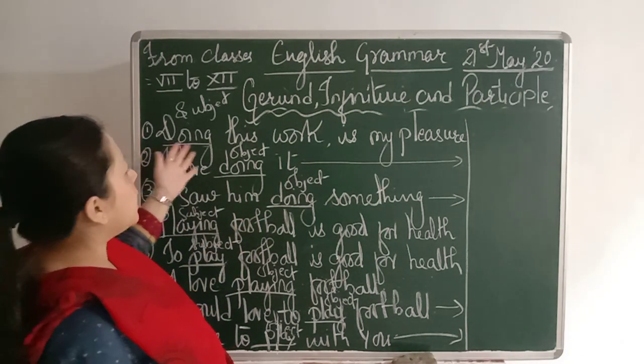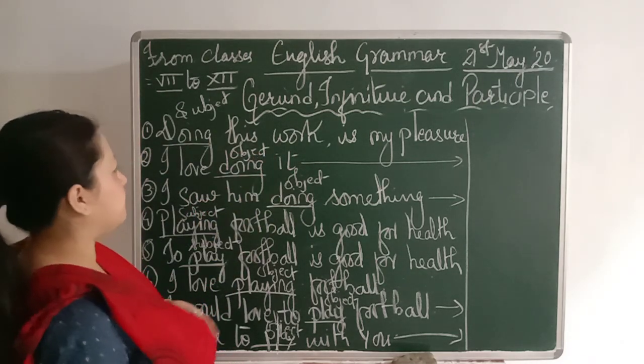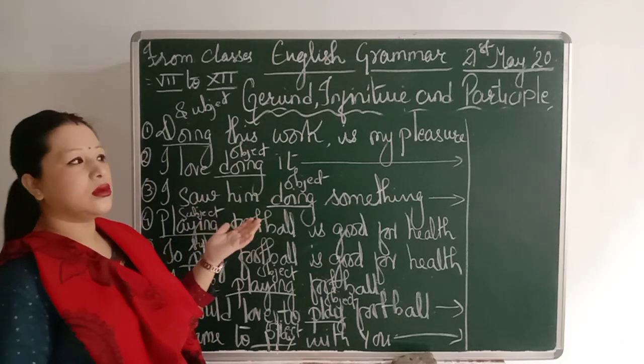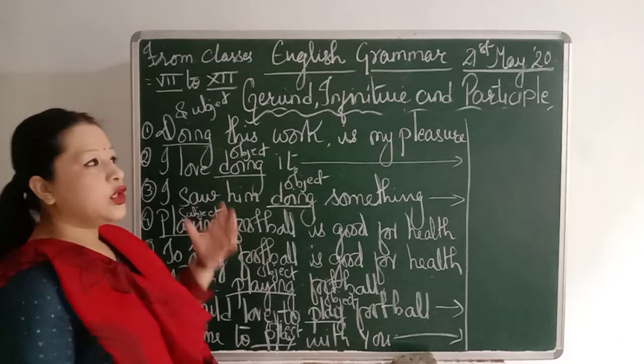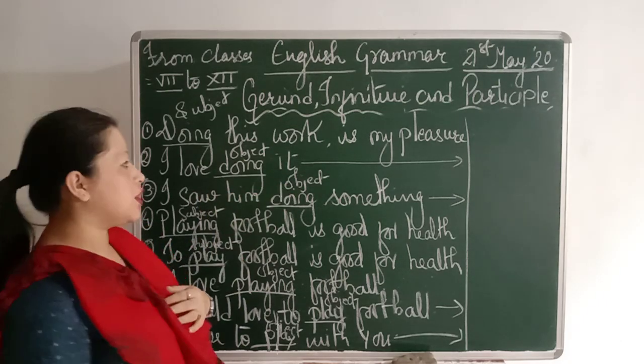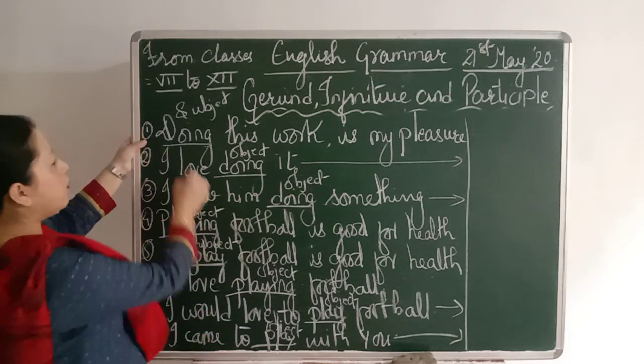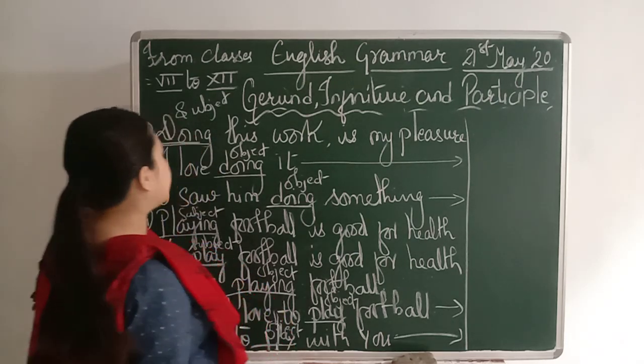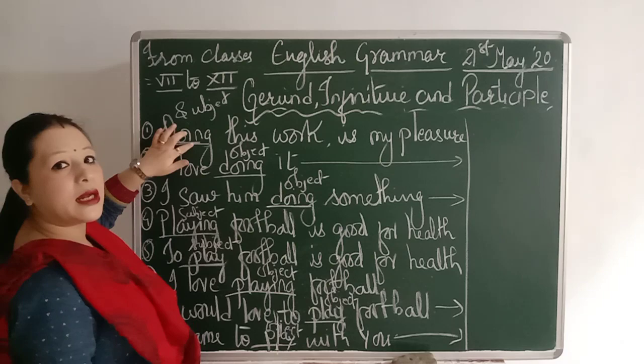Now here, doing this work is my pleasure. This sentence is saying that whatever the work is, doing that work is his pleasure. So here the verb word do is there. Do means a verb, doing something. So if you add ing, it becomes a gerund.